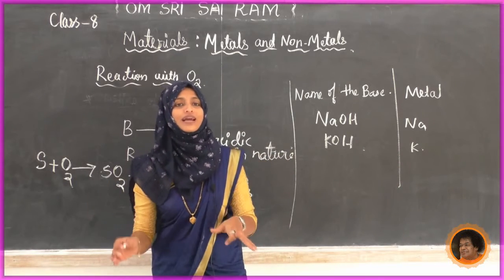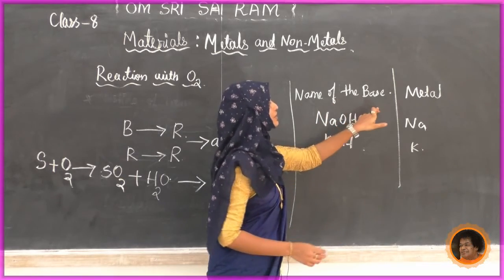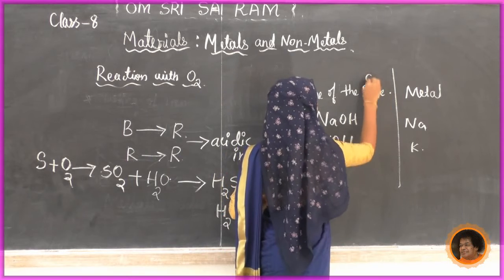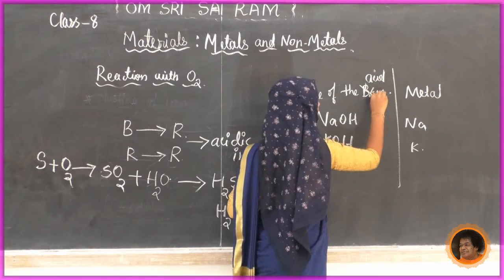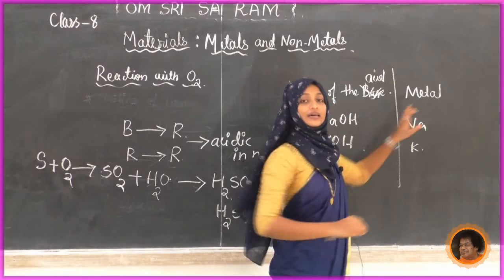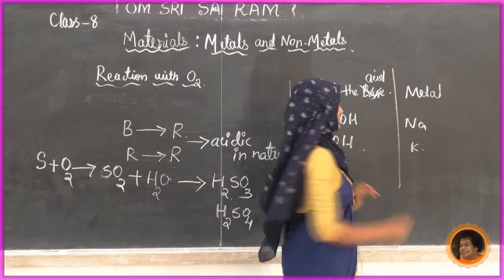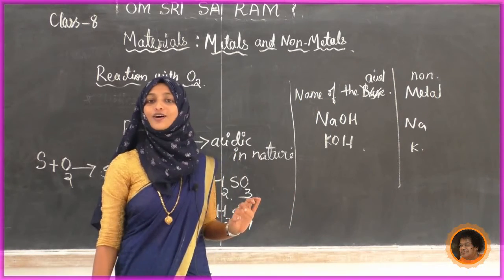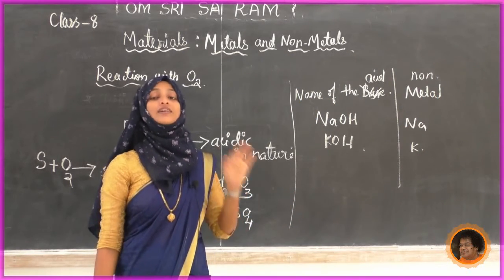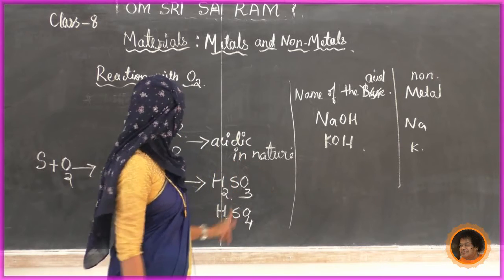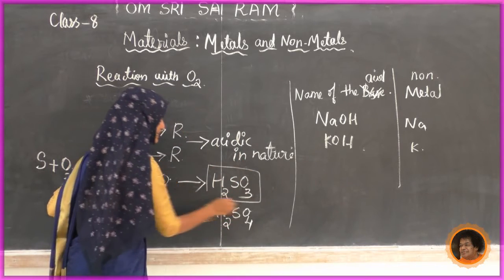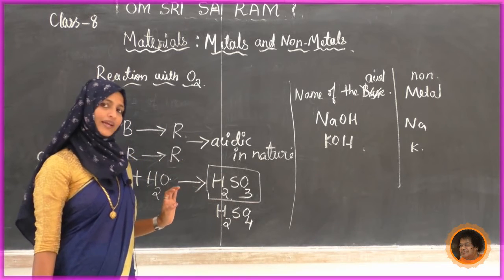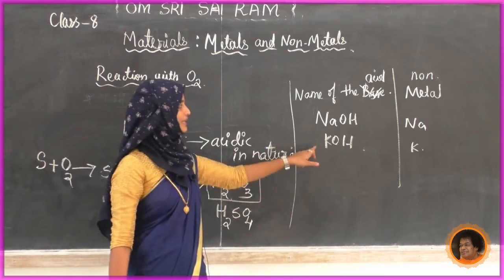Same as that, one more activity, name of acids here. Instead of base you have to write acid here. This is the second one, here non-metals, not metals. In the case of bases we can see the metals, in the case of acids we can see non-metals. We come to know that this is the acid. In acid we can see non-metals.